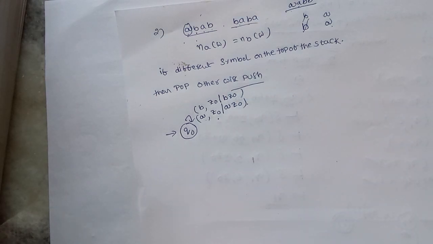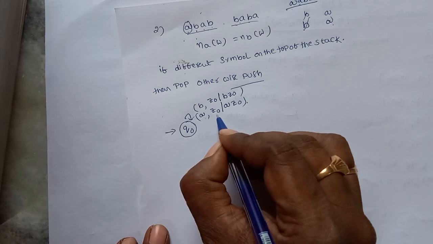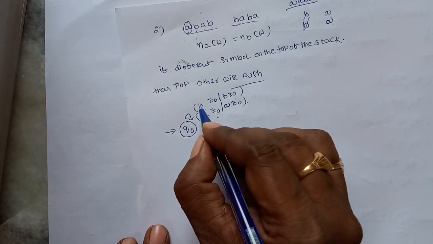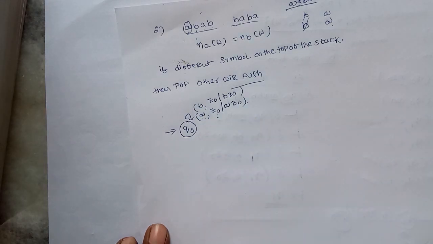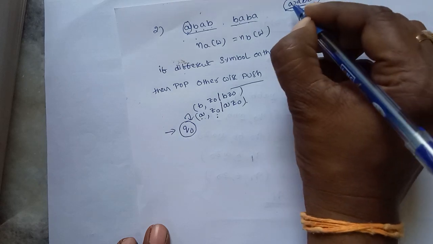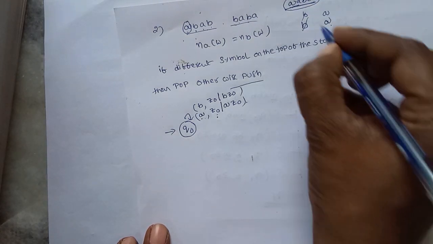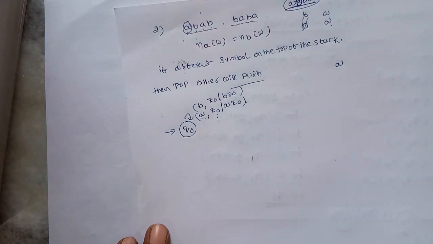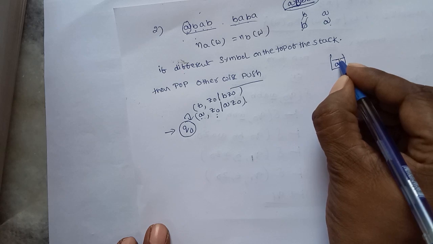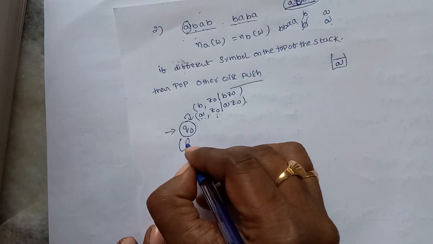These are the first two cases: if the stack top is empty, that is Z naught, and the input is either A or B, push into the stack. Suppose our string is A, A, B, B. First A is pushed into the stack. Suppose the next A also appears and the top of the stack is already A. Similarly B, B, A. So you observe the point.